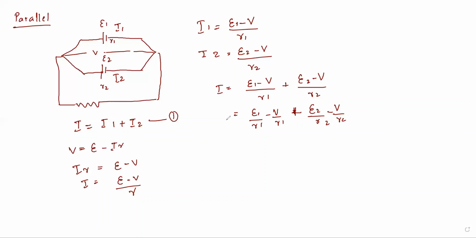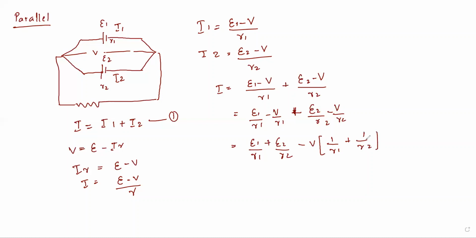So take the EMFs to one side and the potential to the other: E1/R1 + E2/R2 - V(1/R1 + 1/R2).